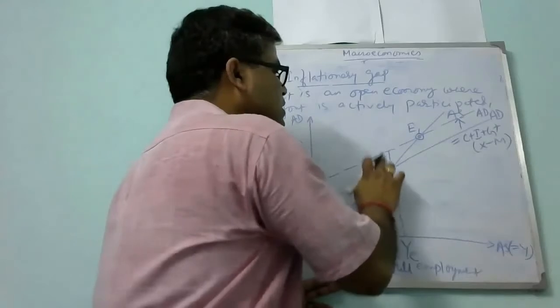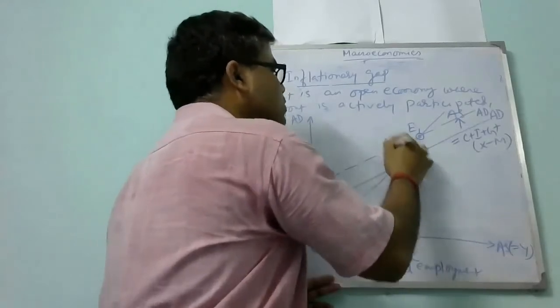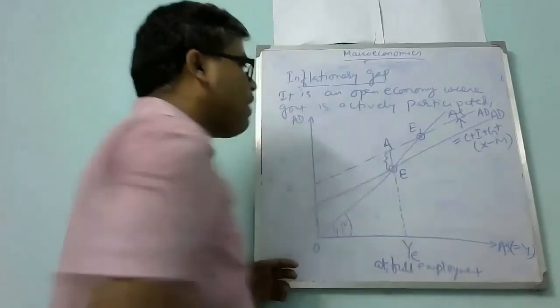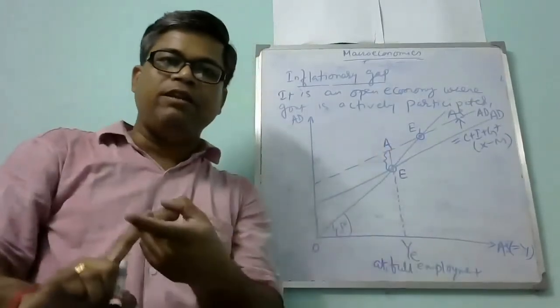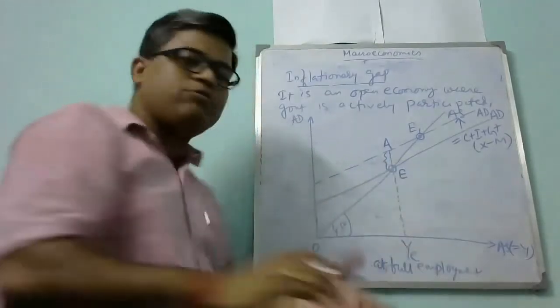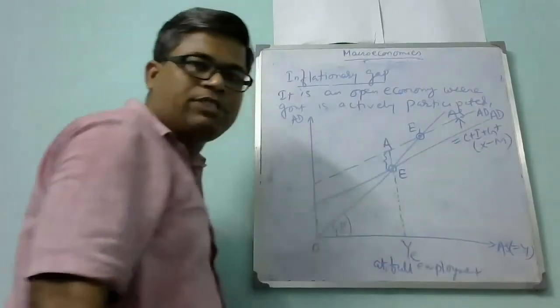Let's say this point is E and this one is A. So this amount AE is the excess of aggregate demand at the current situation over the aggregate supply.